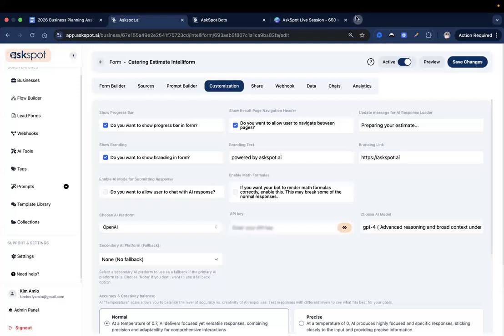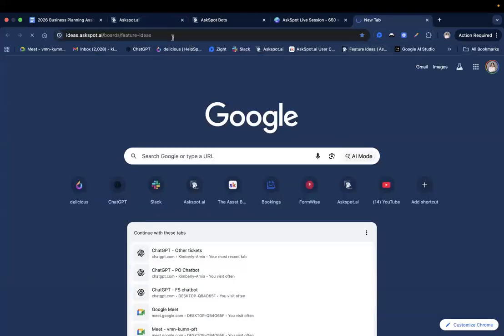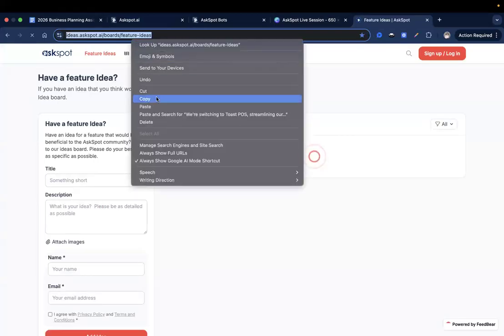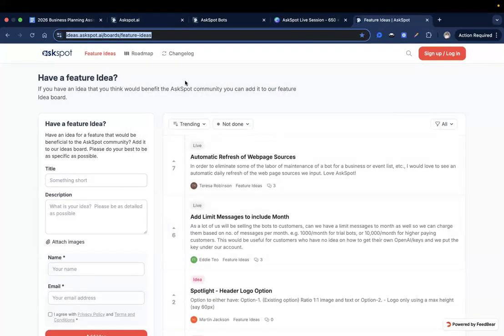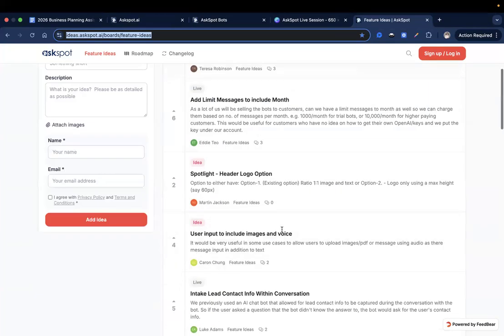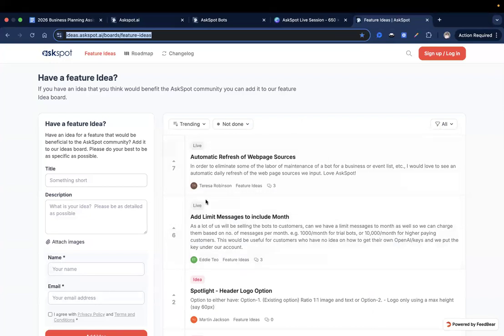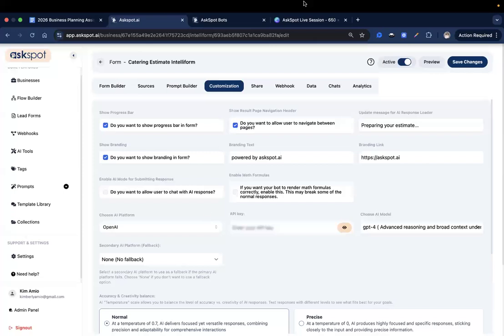Can you help me out and post that into our feature ideas board just so we can document all of your suggestions? Let me give you the link in the chat. Feature board ideas. There you go. I just put that link in the chat, and if you'd be so kind, post that over here on our board so we can take a look at it. Okay. Any other questions, suggestions?